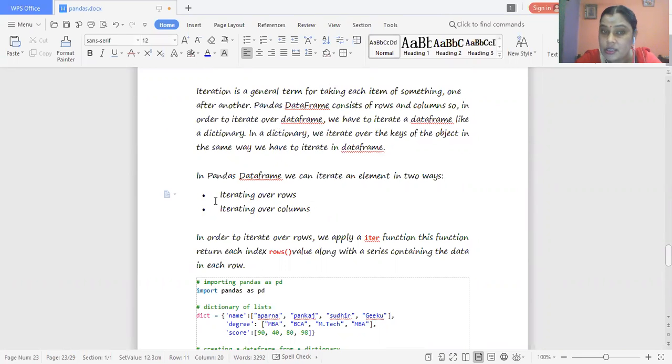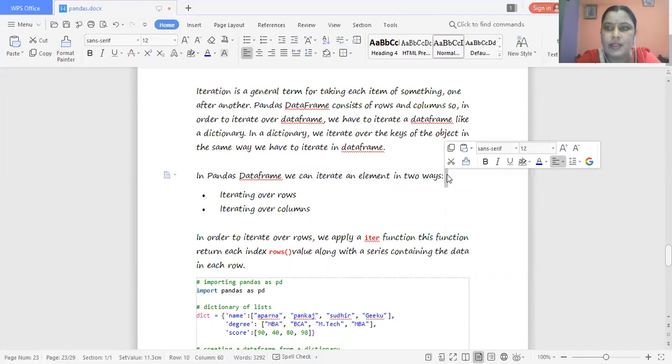Means iterations over the rows and iterating over columns. Means in pandas, we can iterate an element in two ways. First one is iterations over the row, and second one is iterations over the columns.